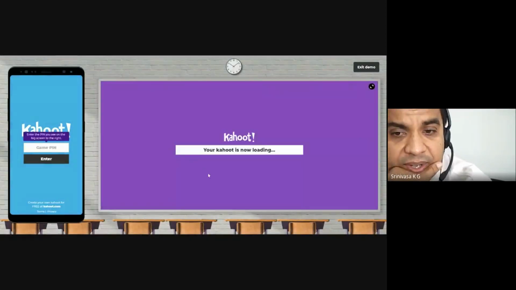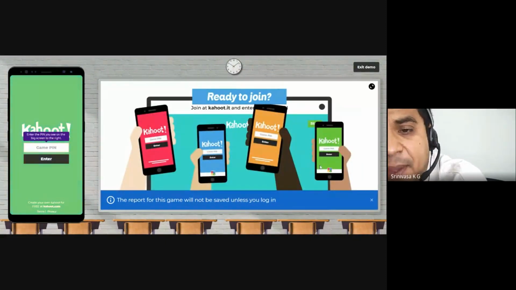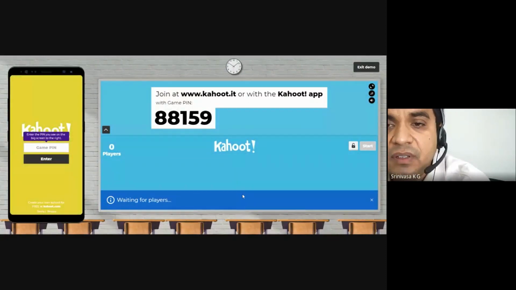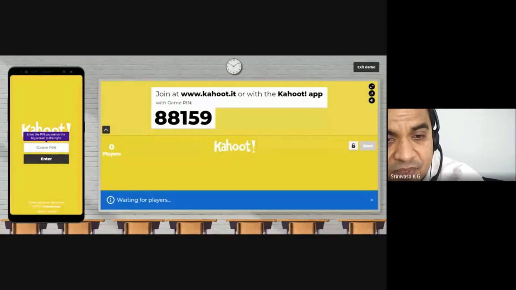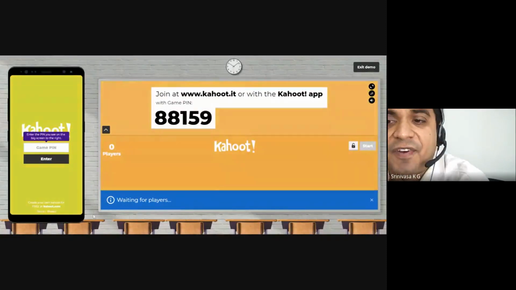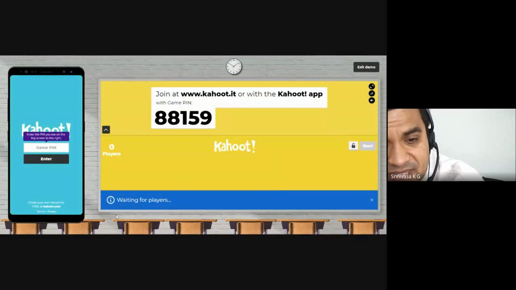Okay, it is basically for gamifying. Okay, so again, like Mentimeter, you can join the game with a pin. Okay, so it will wait for players, and once you start, the pace starts.